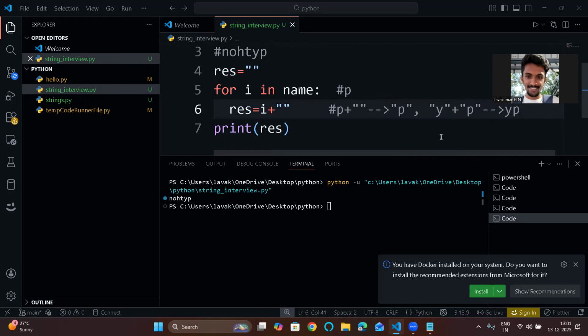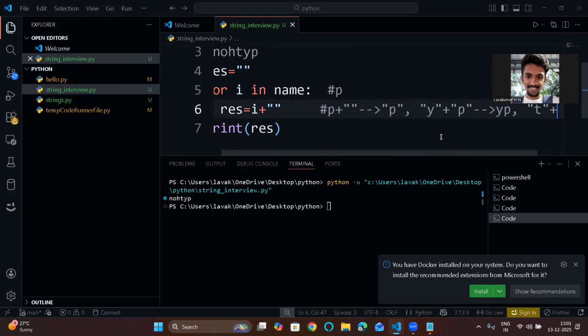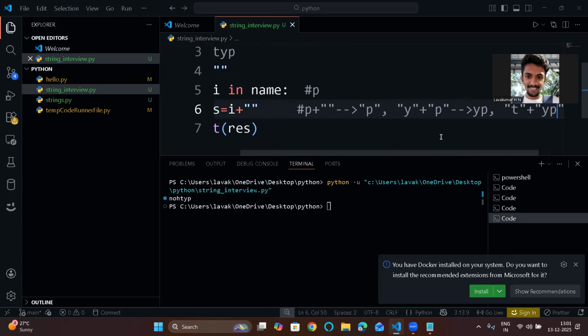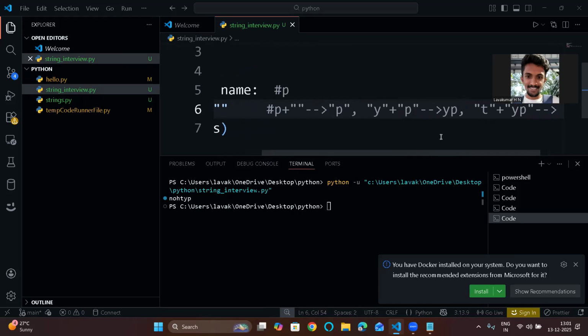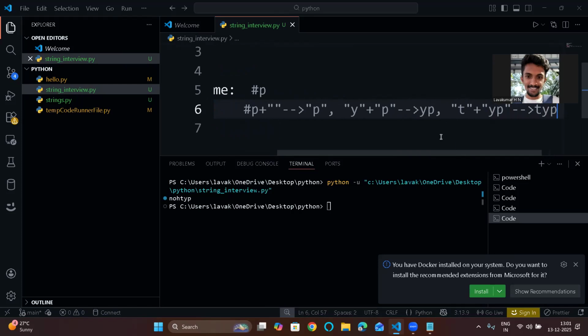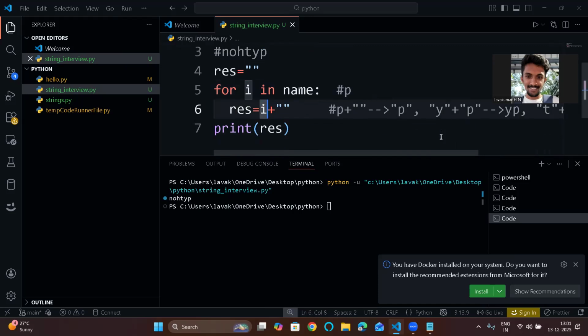See, this is YP. Now in the third iteration, you will get T. The T will be concatenated with this Y. Already I have YP. So the result will be TYP. So this is what happens in this logic.